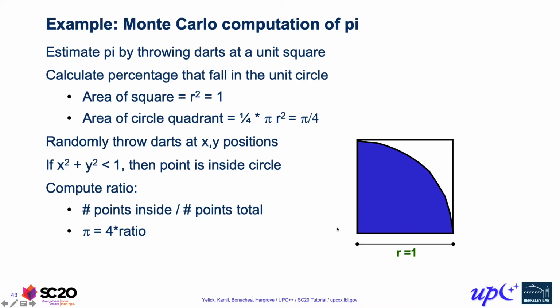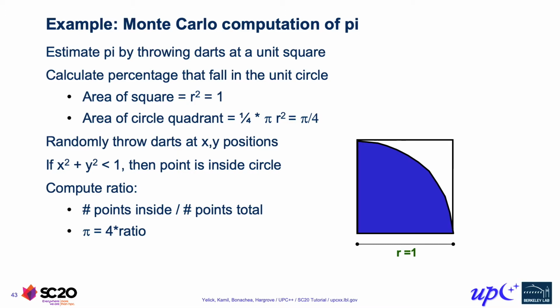This computation is embarrassingly parallel, so we can easily parallelize it across multiple processes. What we need to do is essentially just add up the number of points for each process that landed inside of the unit circle. That operation is actually just a reduction. A distributed object isn't necessarily the best match for doing a reduction. In fact, UPC++ has reductions, so if you're actually writing this, that's what I would recommend you use.